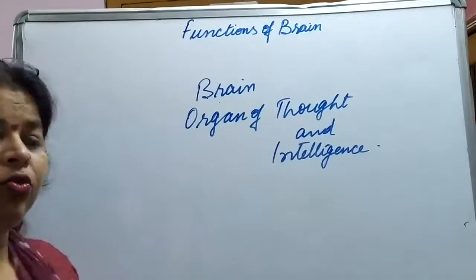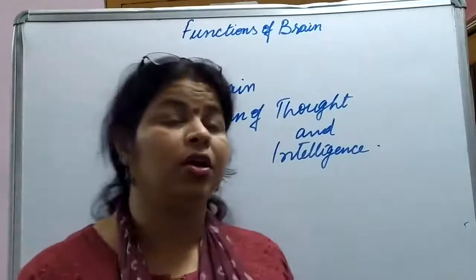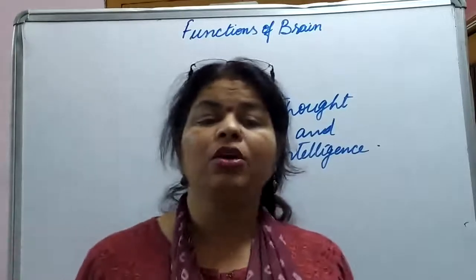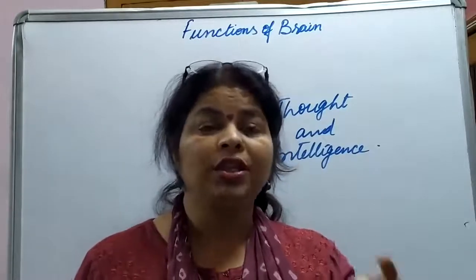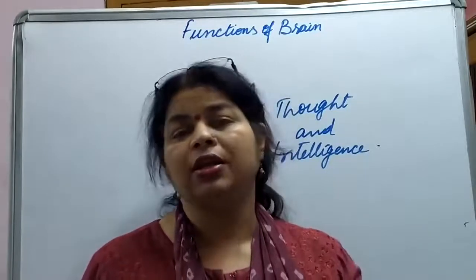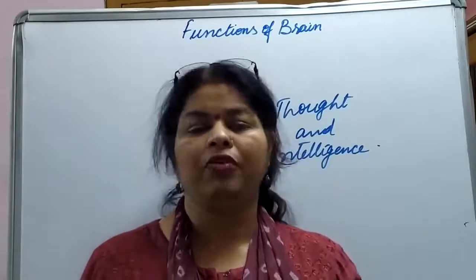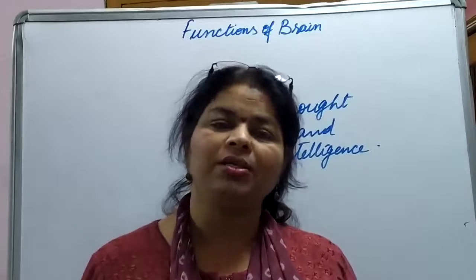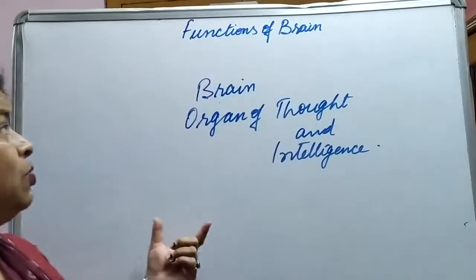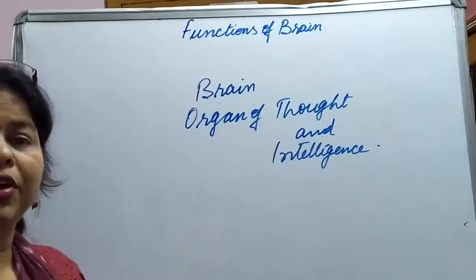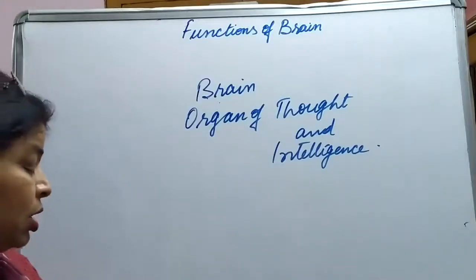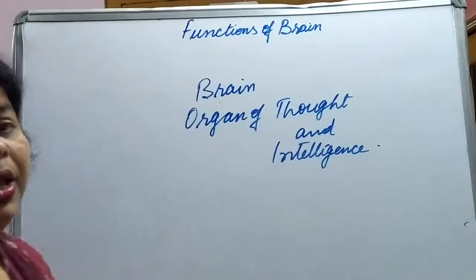Why do we call the brain the organ of thought and intelligence? Because whatever information the brain stores, according to that the behavior can be modified on the basis of past experiences. So these were the functions of the brain that we have discussed. Very important functions. All the things are being coordinated by the brain.